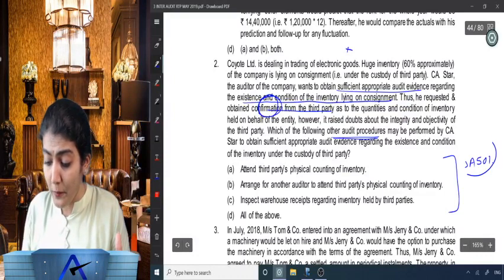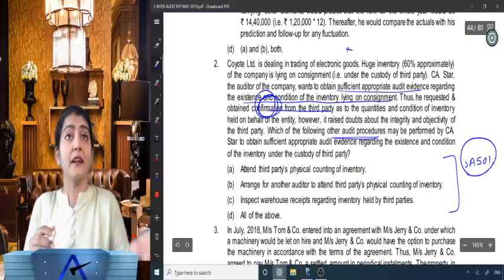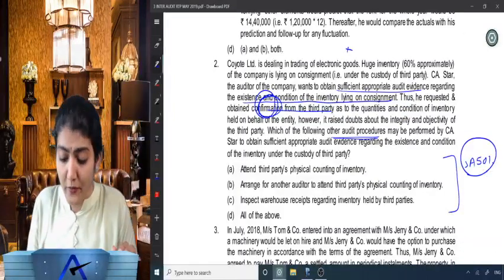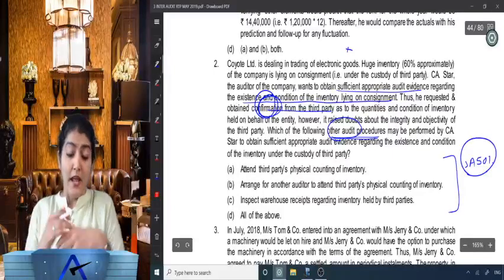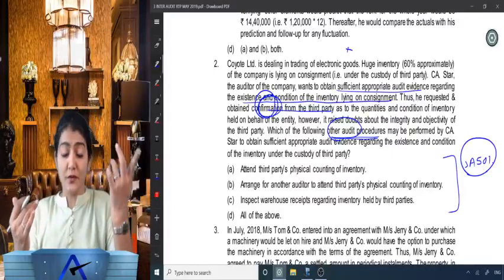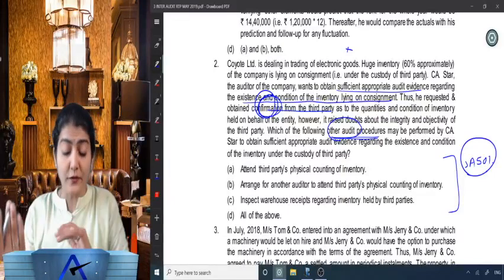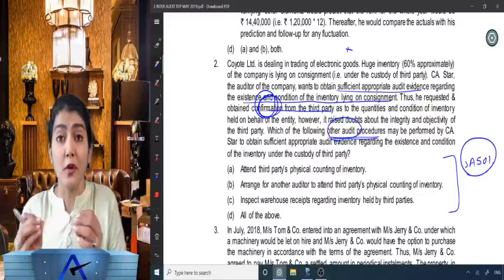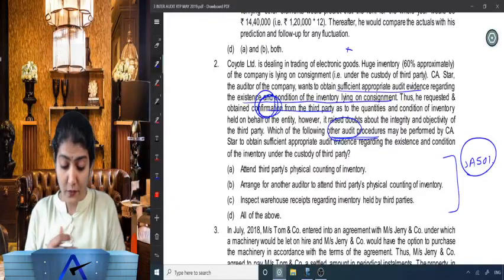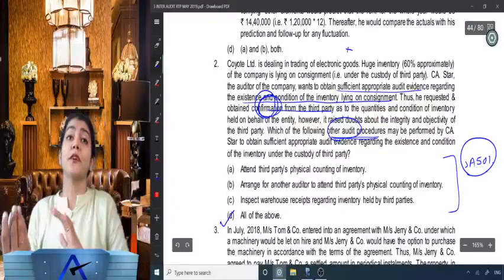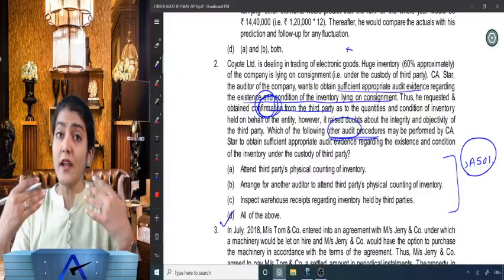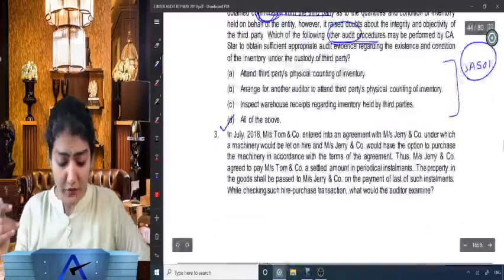So one, you can obtain a confirmation from the third party. If not confirmation, you can perform the other audit procedures. And what are the other audit procedures which could be performed? Attend third party physical inventory count, arrange for another auditor, inspect the documentation like the warehouse receipts or so. So the correct option over here should be D, that is all of the above.